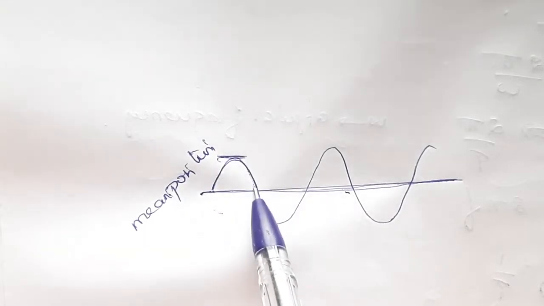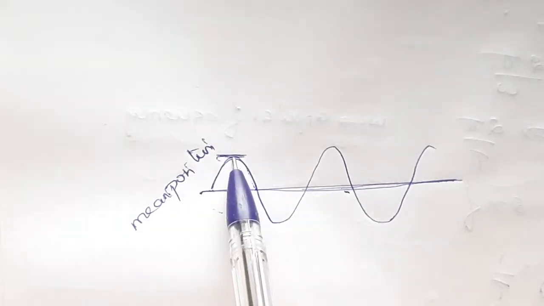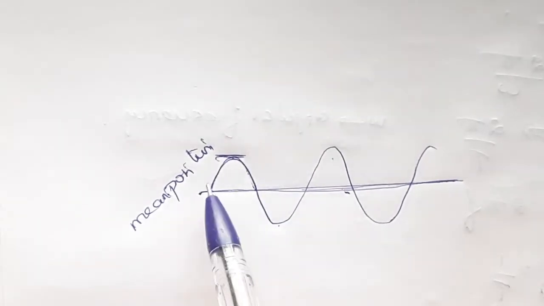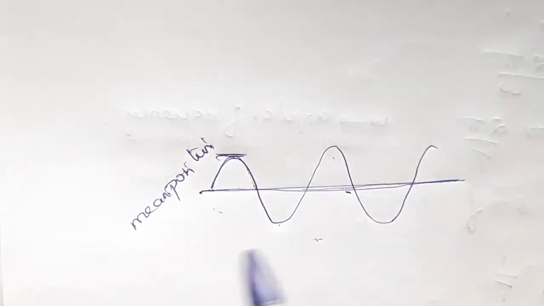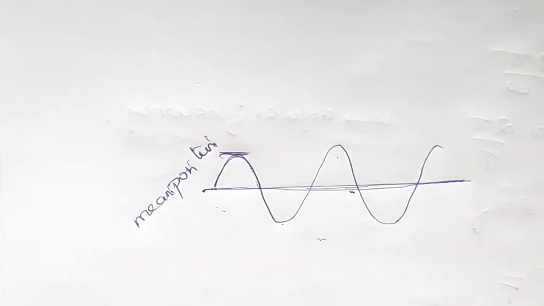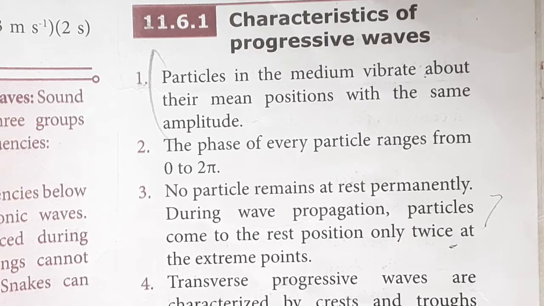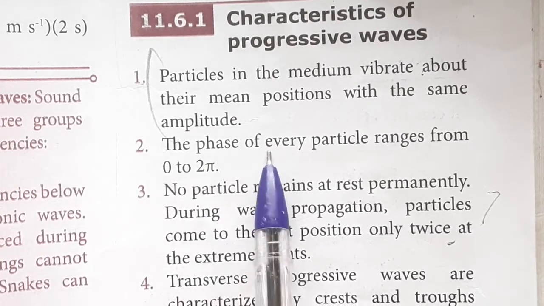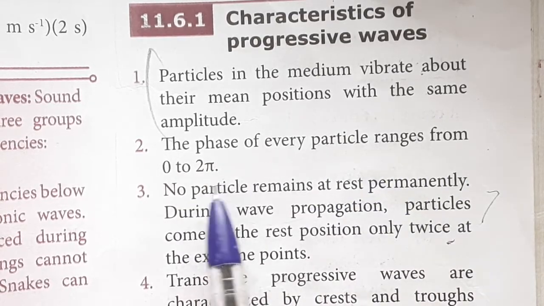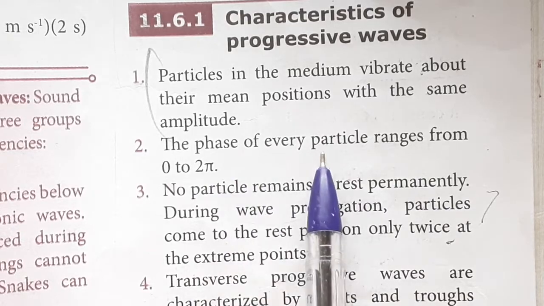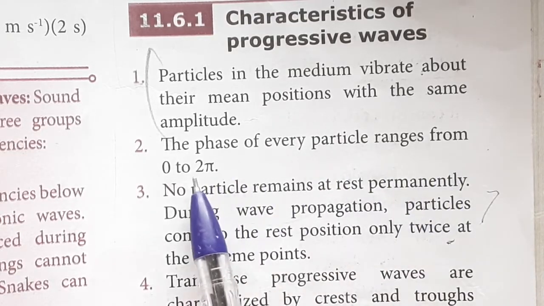This is the amplitude. The maximum displacement is known as the amplitude. So it vibrates about mean position with the same amplitude is known as progressive waves. The next point is the phase of every particle ranges from 0 to 2 pi.